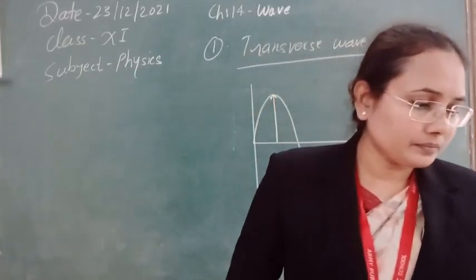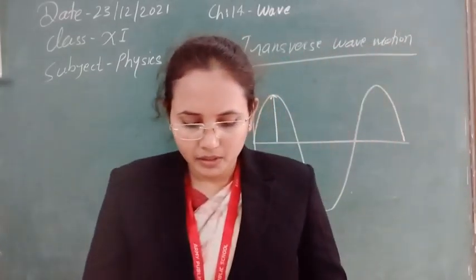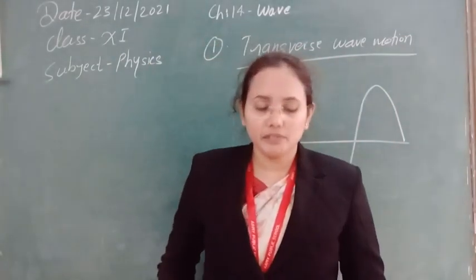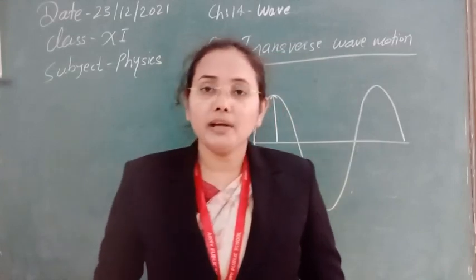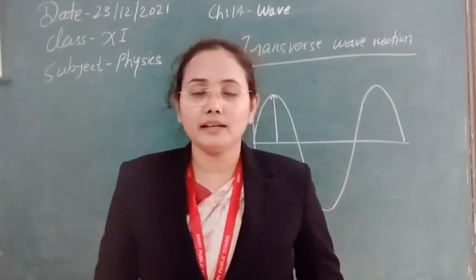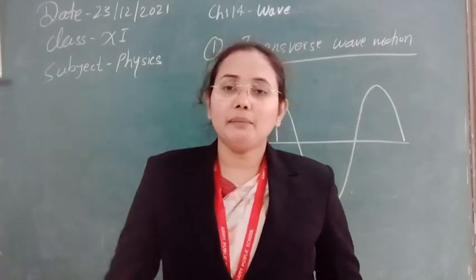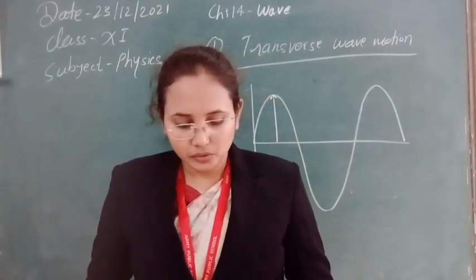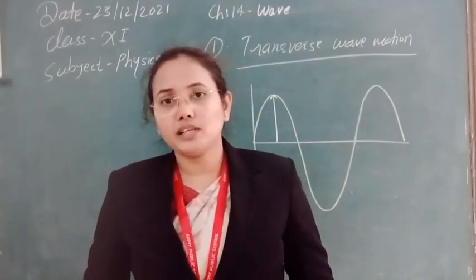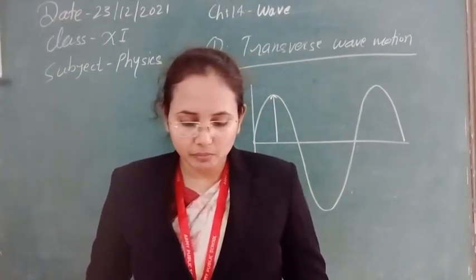Now, other examples of transverse wave motion include the movement of a string of a sitar or violin. You have seen the violin, and we create vibration in a perpendicular direction there also. The movement of the membrane of a tabla or dholak is also an example of transverse wave motion.